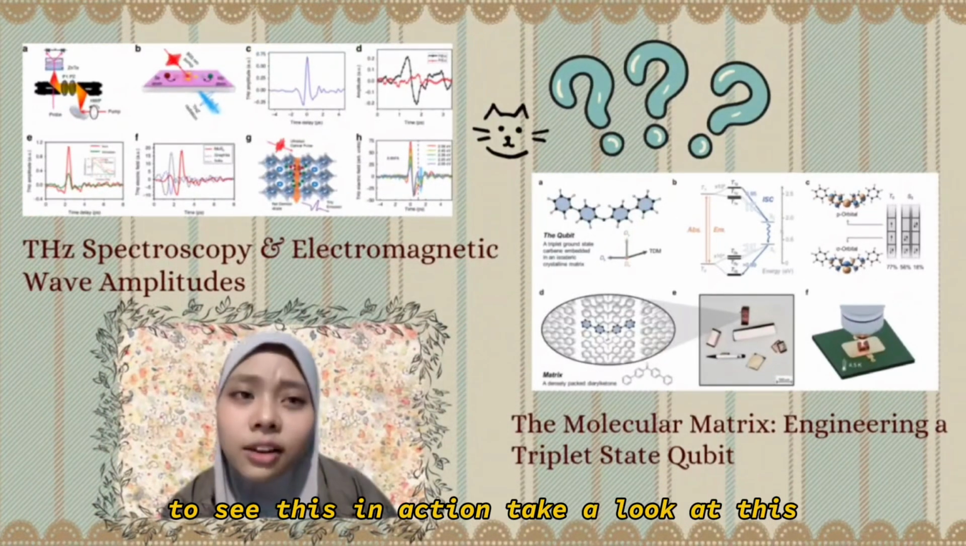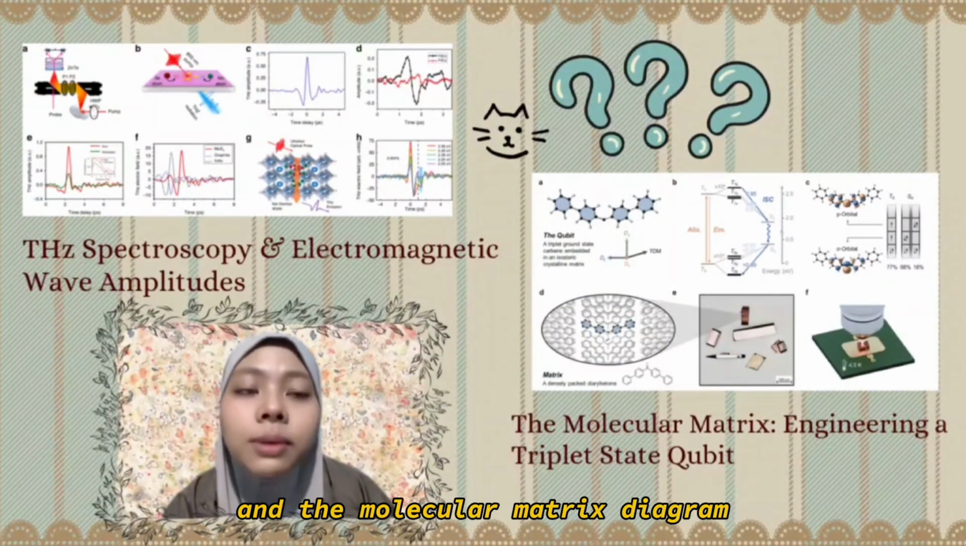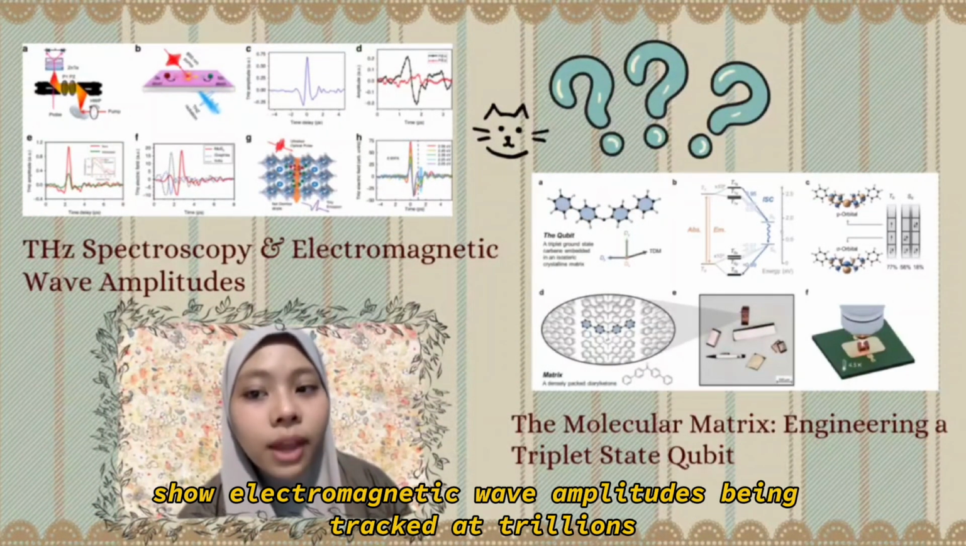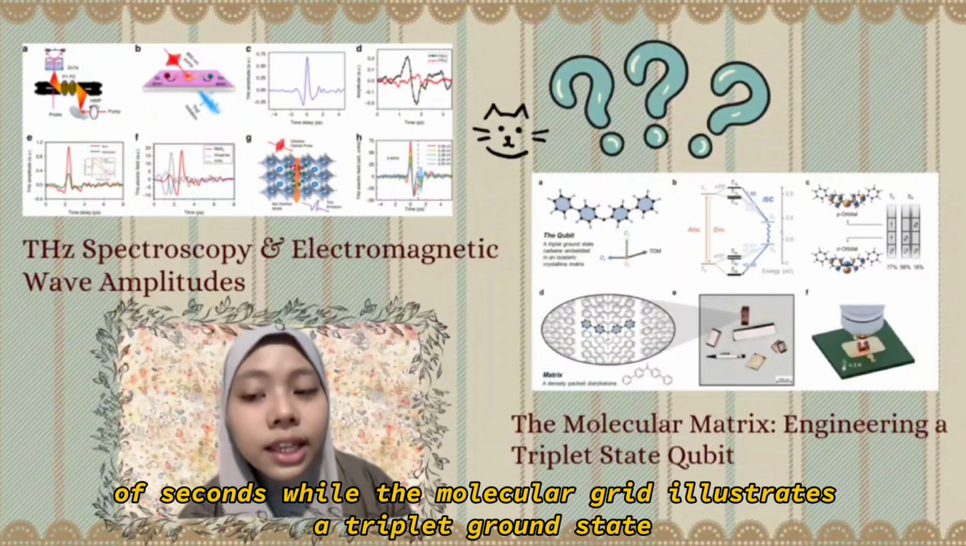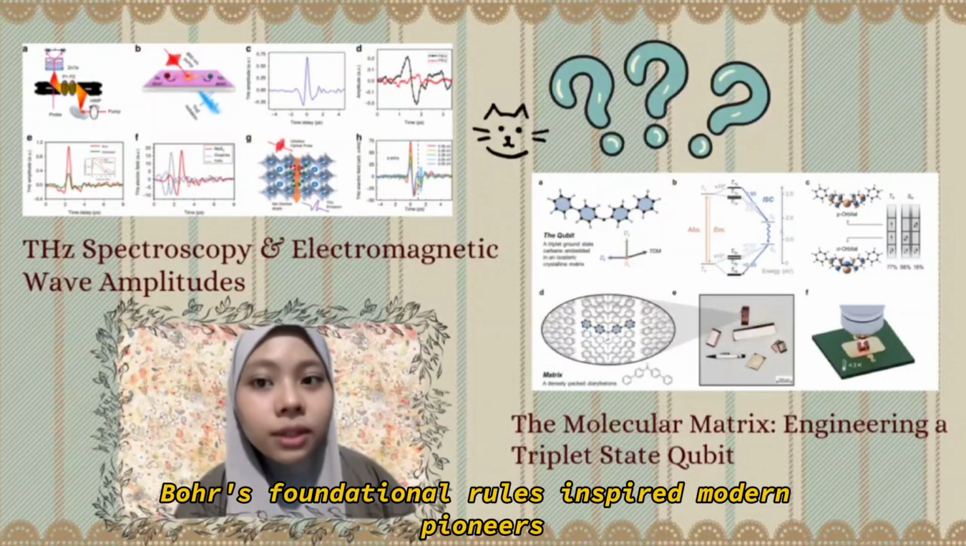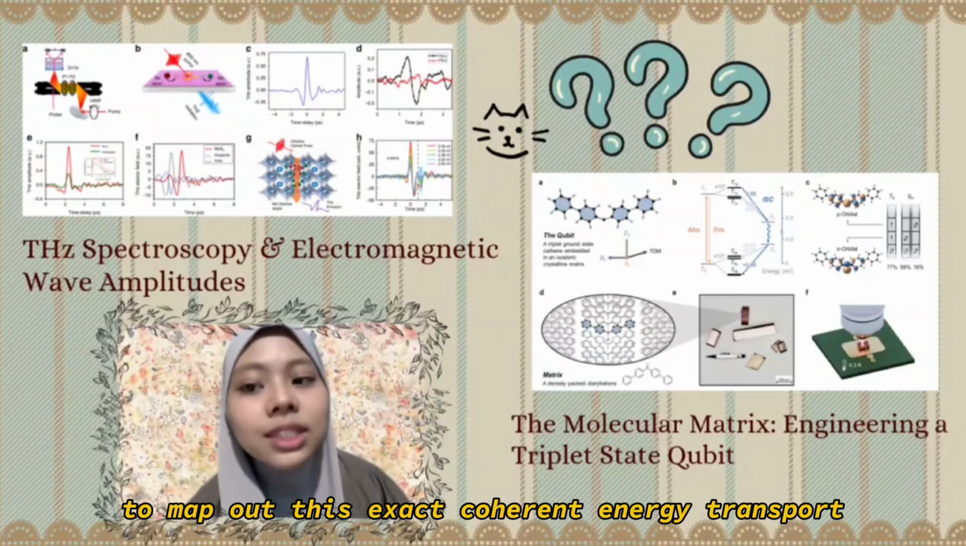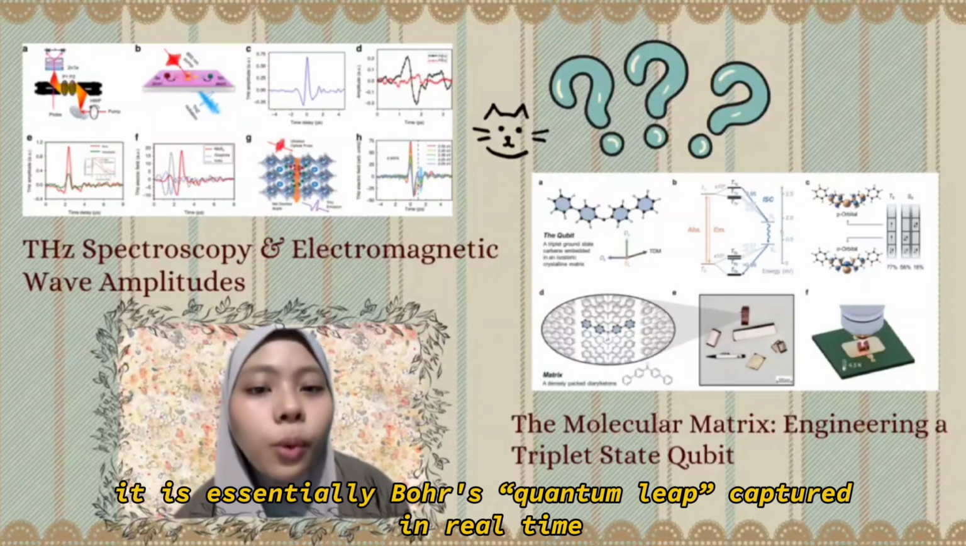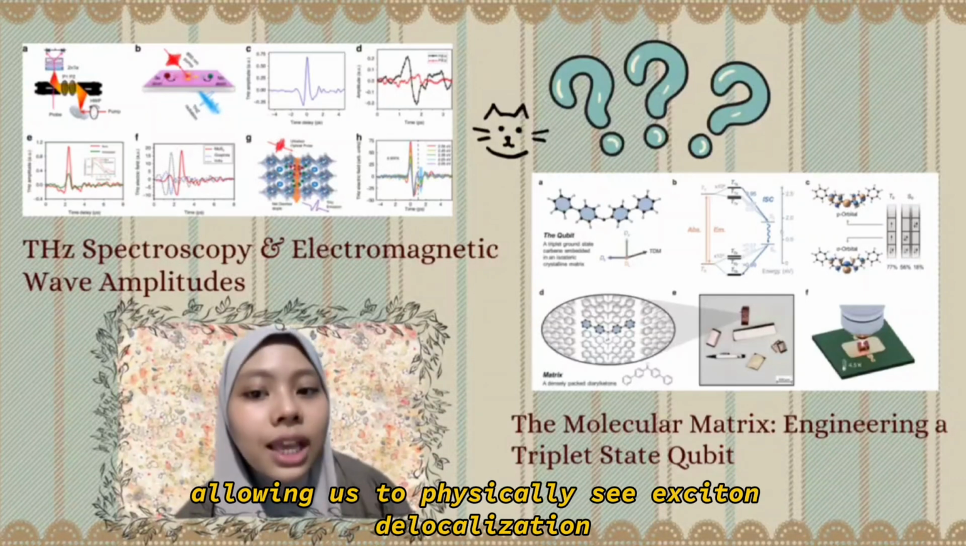To see this in action, take a look at these incredibly detailed spectroscopy graphs and the molecular matrix diagram. The graphs show electromagnetic wave amplitudes being tracked at trillionths of seconds, while the molecular grid illustrates a triplet ground state carbon embedded in a crystalline matrix. Bohr's foundational rules inspired modern pioneers like Dr. J.D. Saltz and his team to map out this exact coherent energy transport. It's essentially Bohr's quantum leap captured in real time, allowing us to physically see excited delocalization.